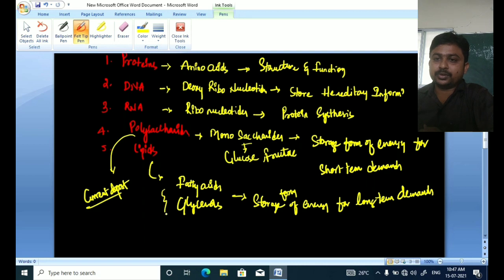But lipids can be considered as fixed deposits. So this is about the introduction of biochemistry.